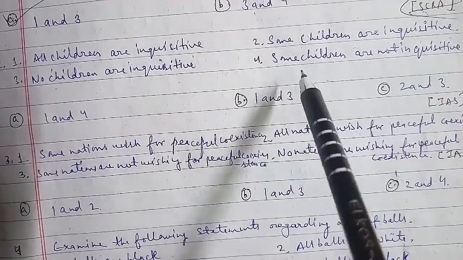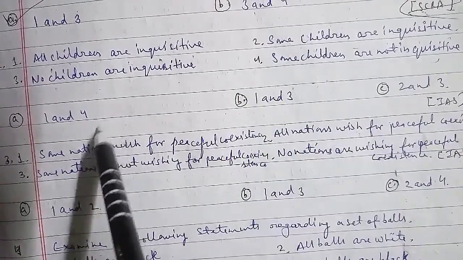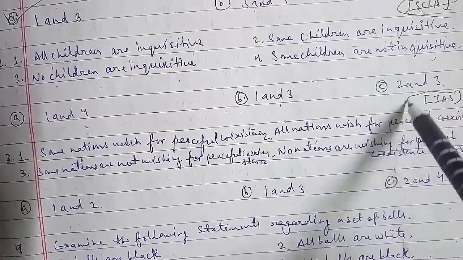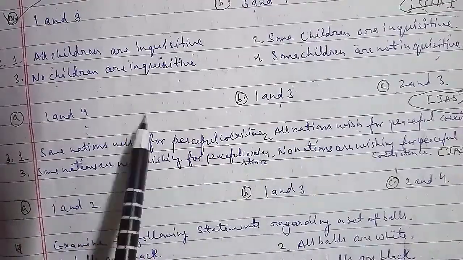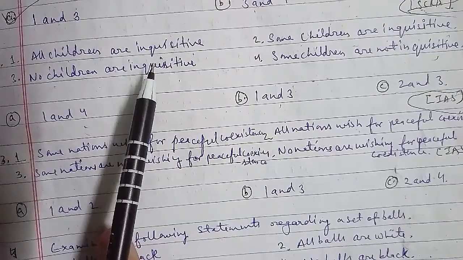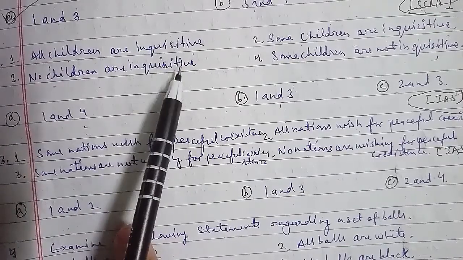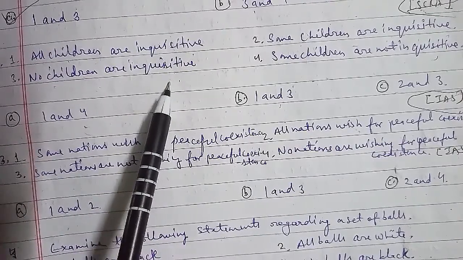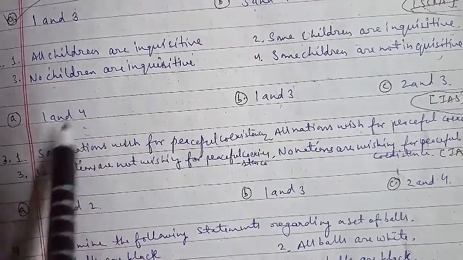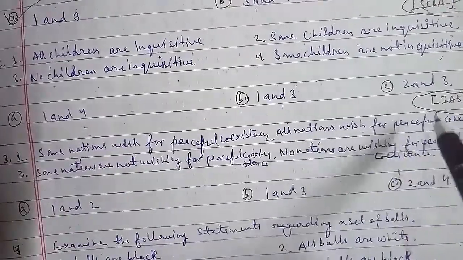Here they had asked you to choose the two statements that cannot be true simultaneously, but can both be false as well. And according to what the question demanded, you have to answer accordingly. So with regard to it, the options are first and fourth, first and third, and second and third. This has been asked in the IAS question paper. The answer would be the first and the third here, that all children are inquisitive and no children are inquisitive. These cannot be simultaneously true, so that's the reason we'll go ahead with option B here.